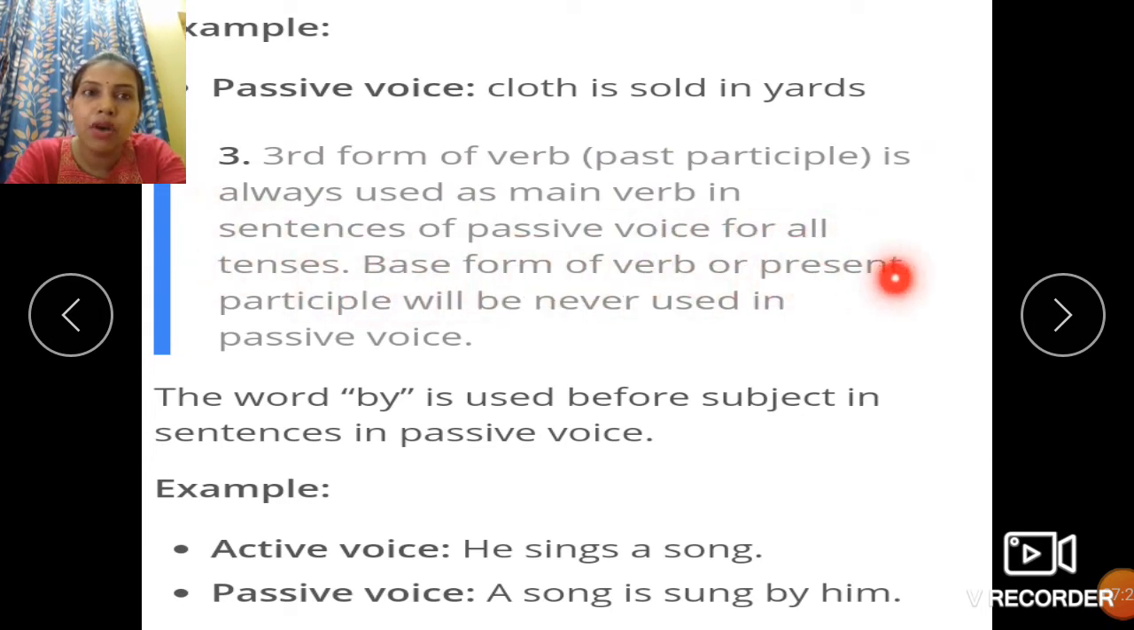Third form of verb is always used as main verb in sentences of passive voice for all tenses. Base form of verb or present participle will never be used in passive voice. So like I had discussed before, the third form is used in passive voice. It is always the past participle which is used. Example, he sings a song. A song is sung by him. Sings here is in the present form, the first form. Sung is the third form of the present form, sing.